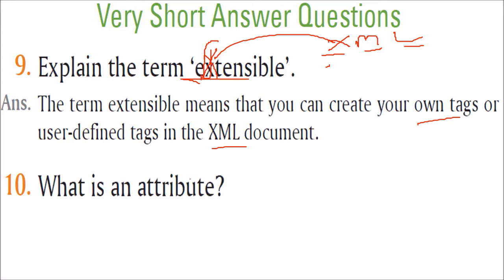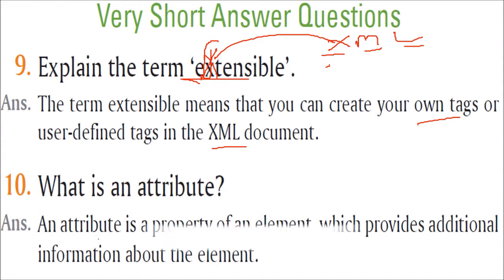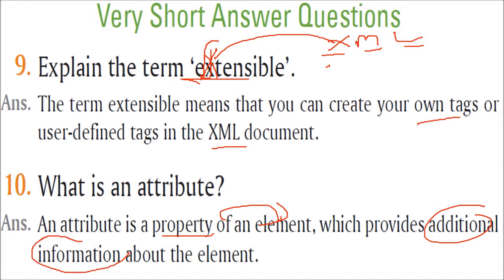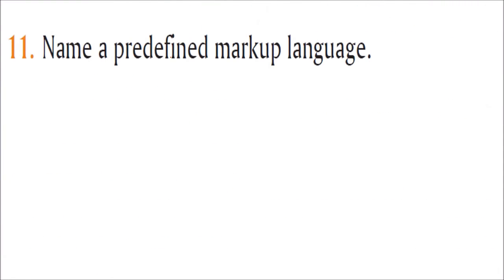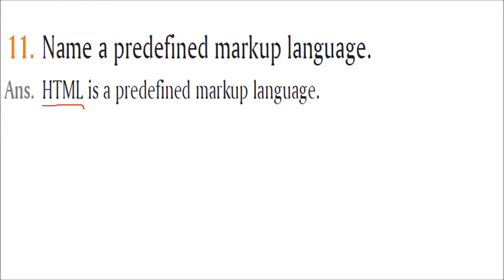What is an attribute? What do you mean by an attribute? An attribute in any language is the additional information or the property. So an attribute is a property of an element which provides some additional information about the element. Name a predefined markup language. So HTML is a predefined markup language. This language HTML has already defined tags, so you can only use those tags. You cannot generate your own tags. User defined tags you cannot do in HTML. That is why it is known as a predefined markup language.